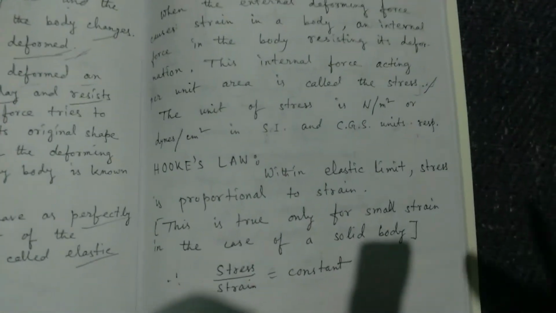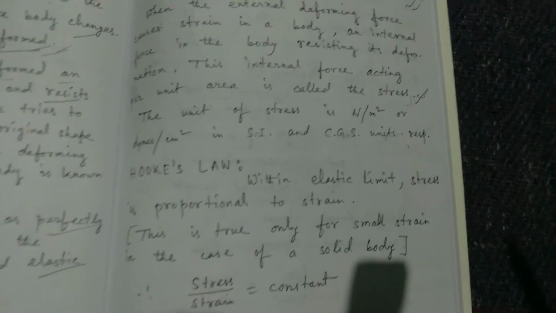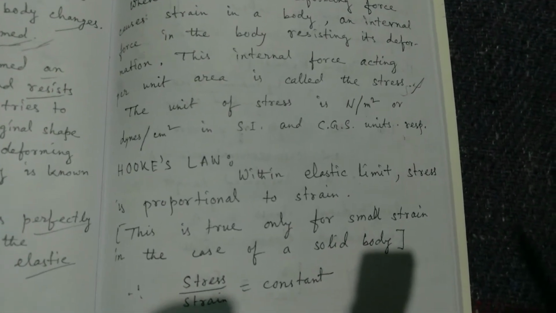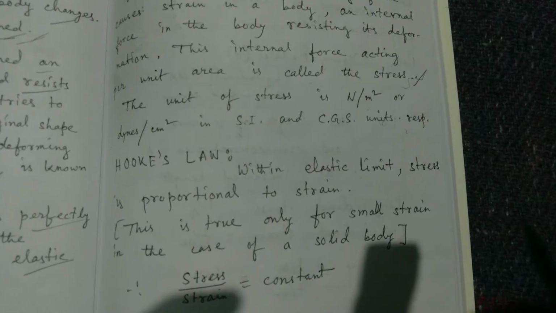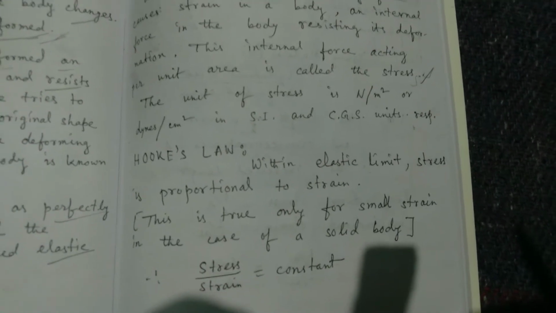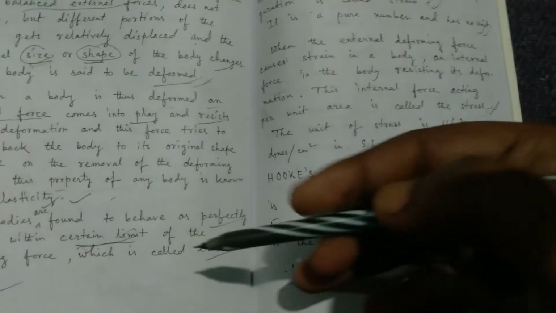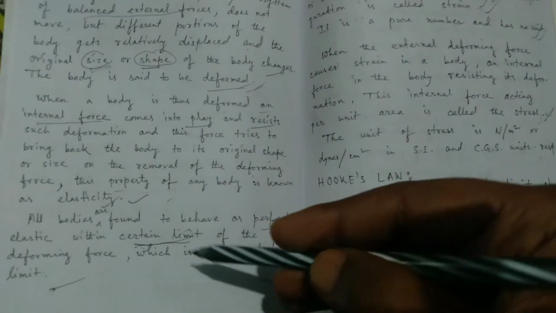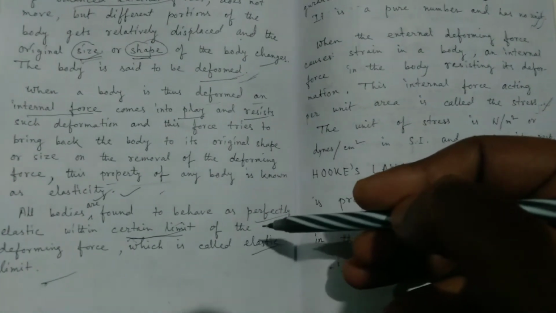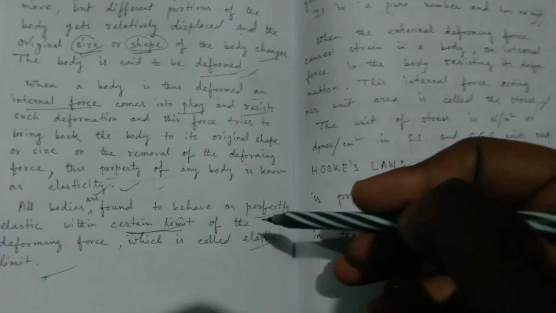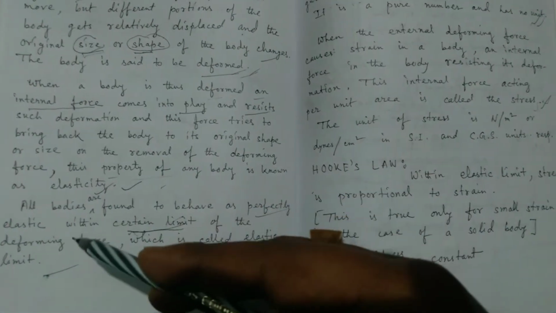Now I describe what Hooke's law is. Within the elastic limit, meaning perfectly elastic, as I have said, when the body is under this limit the body performs perfectly elastic.